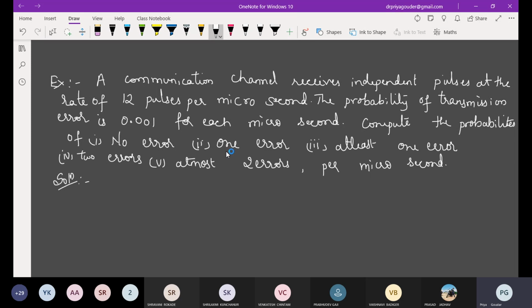Okay, let's check what is being given, what this 12 is representing. A communication channel receives independent pulses at the rate of 12 pulses per microsecond. So after each microsecond, there are 12 pulses. Then the probability of transmission error, 0.001, is representing which value? P. So the given probability is 0.001.